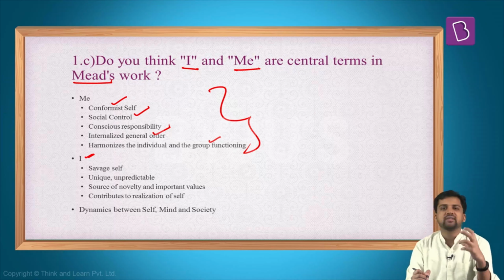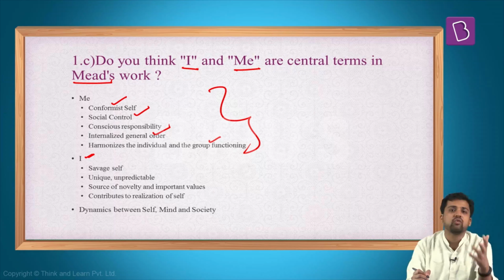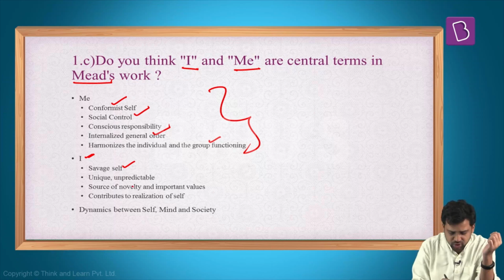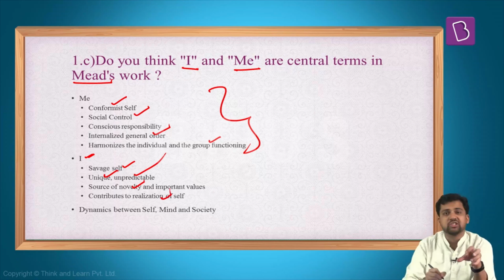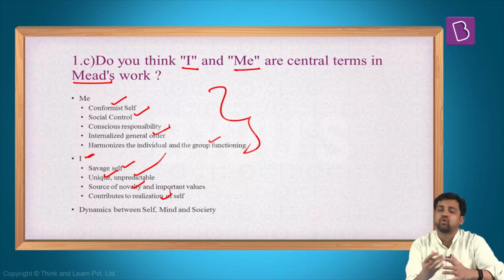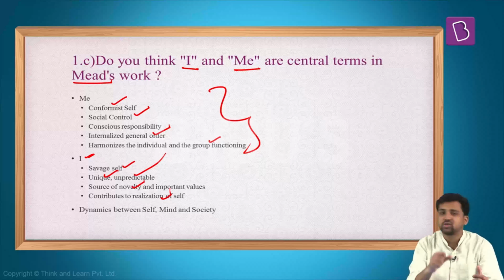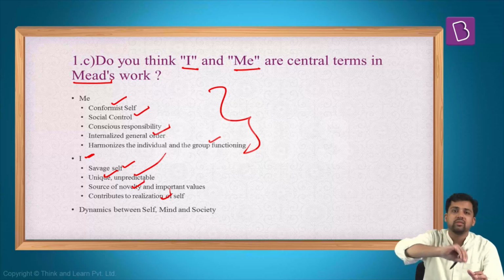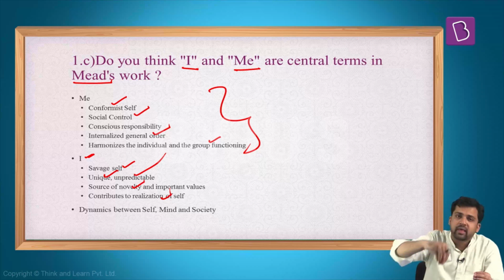What is I then? I is that savage self. It is innovative, it is more creative. It is the one responsible for novelty, and it is the one which cannot be predictable, which is unique. But it also helps in contribution of realization of self. So I and me, what are the features? Why they belong to self, and the self is also undergoing changes. It is not something which is constant. It is also a process, and how there is a dynamic between self, mind, and the society.